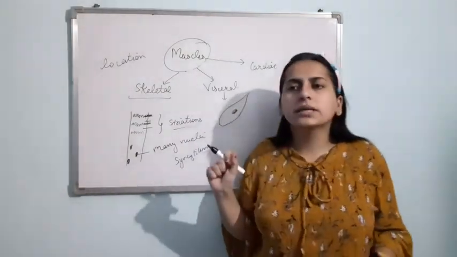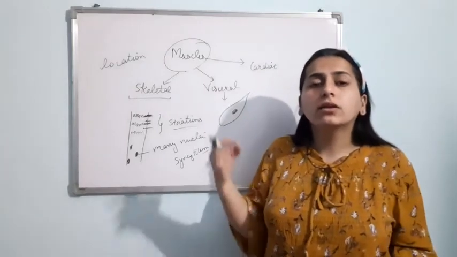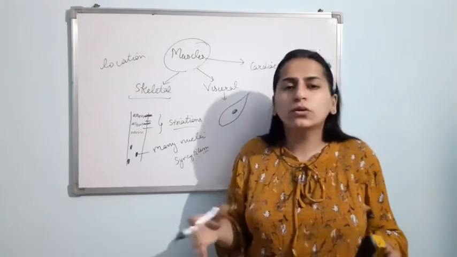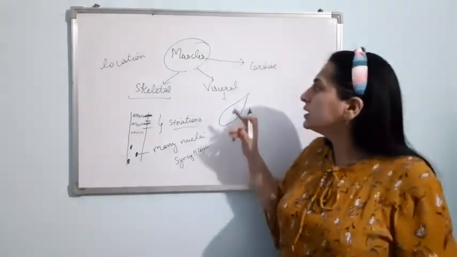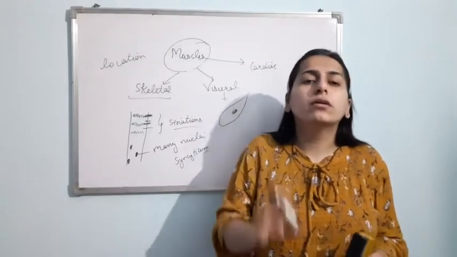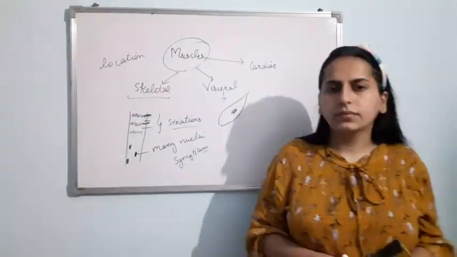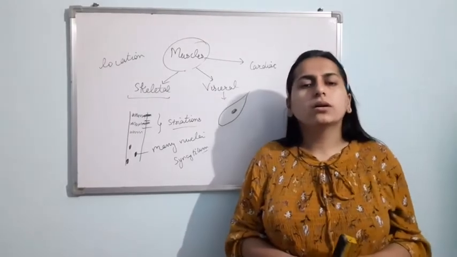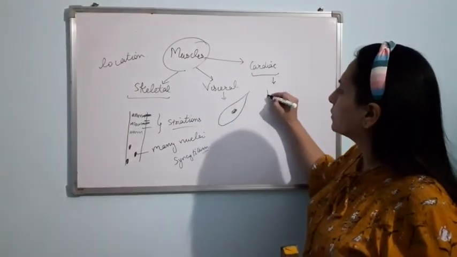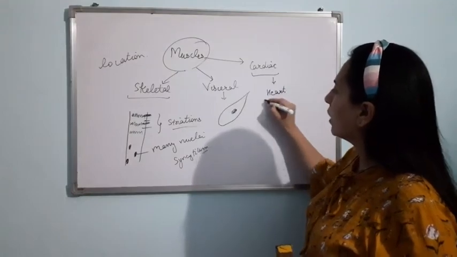Like these are present in your digestive tract, in your reproductive tract. If you want to move your ova on your own, you can't. Why? Because visceral muscles are present there that are not under your control. Clear? Okay, now let us talk about cardiac muscle. As the name suggests, cardiac muscles are present in our heart.